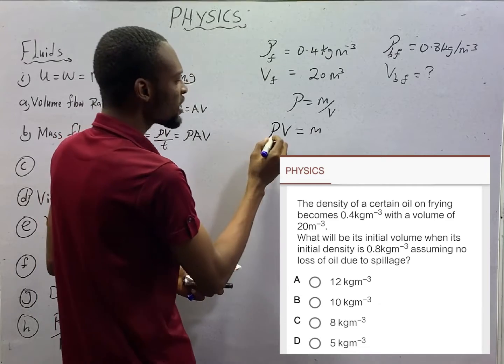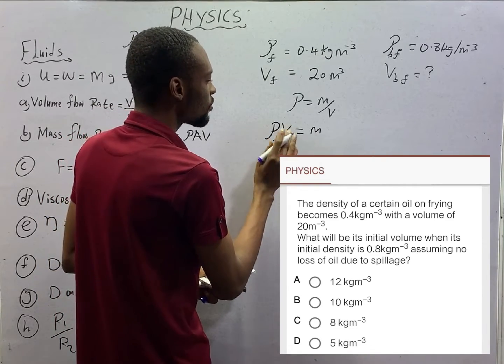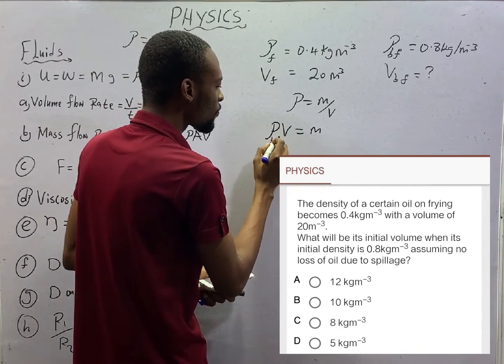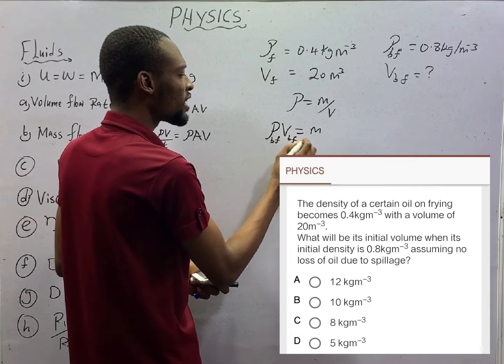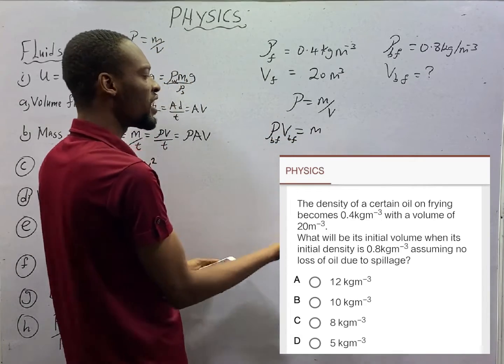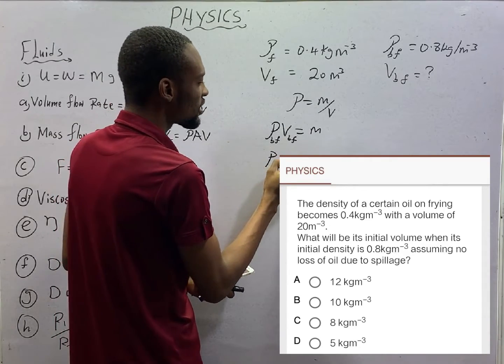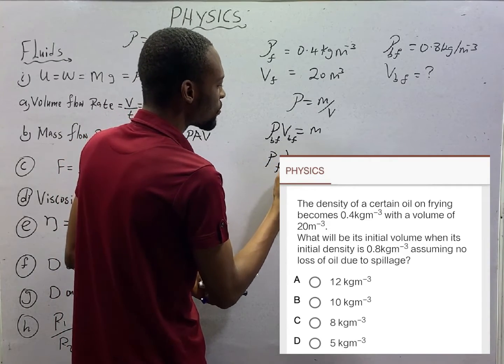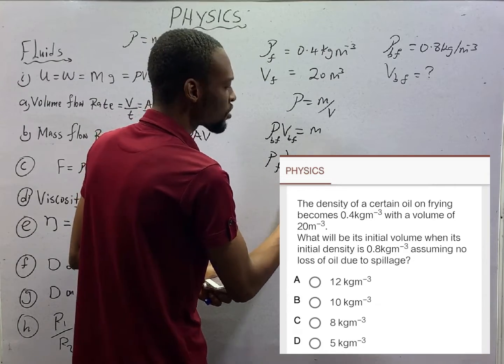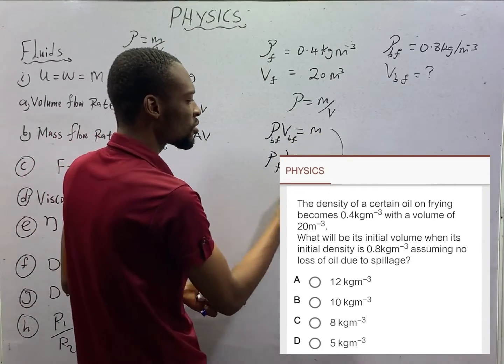So density before frying times volume before frying is equal to the mass. Then density after frying times volume after frying is also equal to mass, and mass does not change.